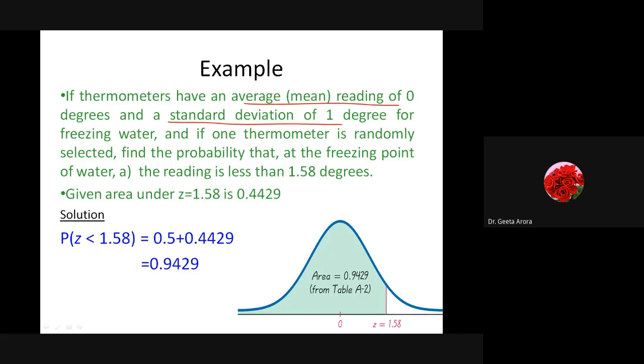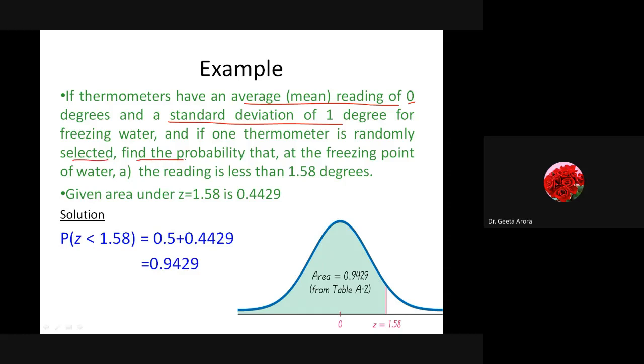And standard normal distribution means mean 0 and standard deviation 1, correct? So if somebody just focuses on what the question is, here we are talking about mean 0 and standard deviation 1, which means we are already working with the standard normal. So here we have a thermometer with an average reading of 0 degrees and a standard deviation of 1 degree for freezing water. And if one thermometer is randomly selected,